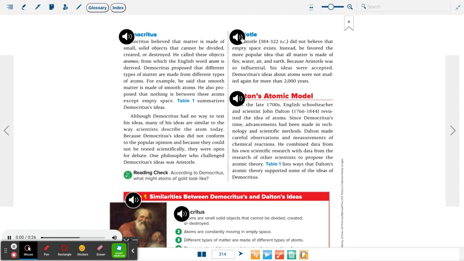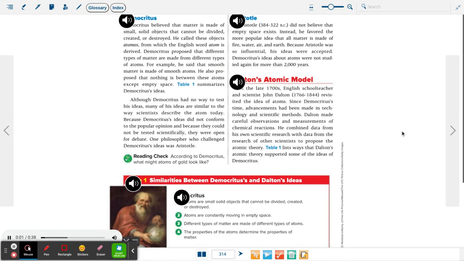Aristotle, 384 to 322 BC, did not believe that empty space exists. Instead, he favored the more popular idea that all matter is made of fire, water, air, and earth. Because Aristotle was so influential, his ideas were accepted. Democritus's ideas about atoms were not studied again for more than 2,000 years.